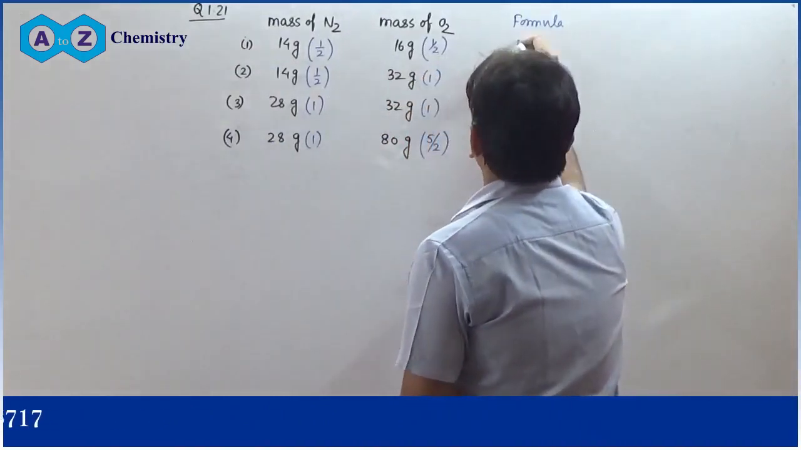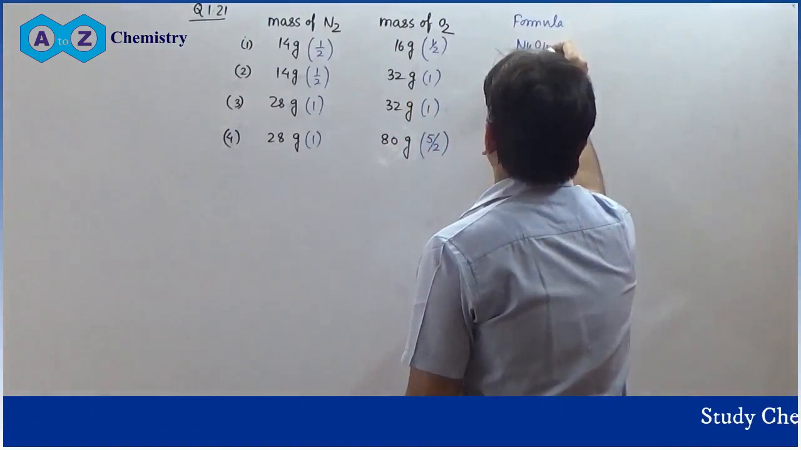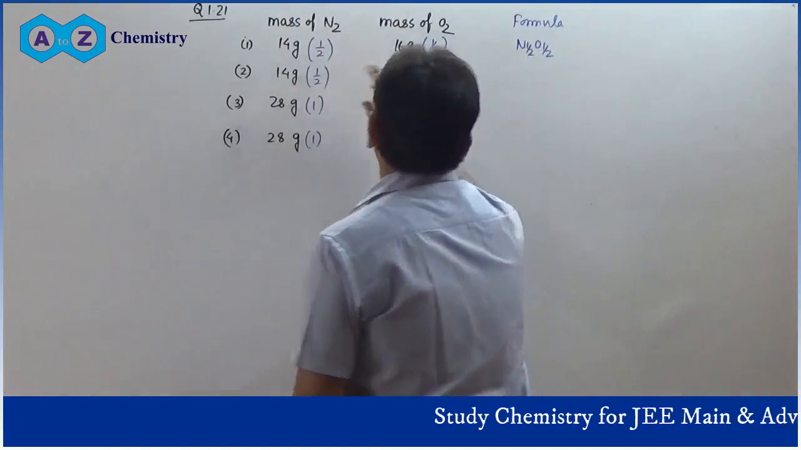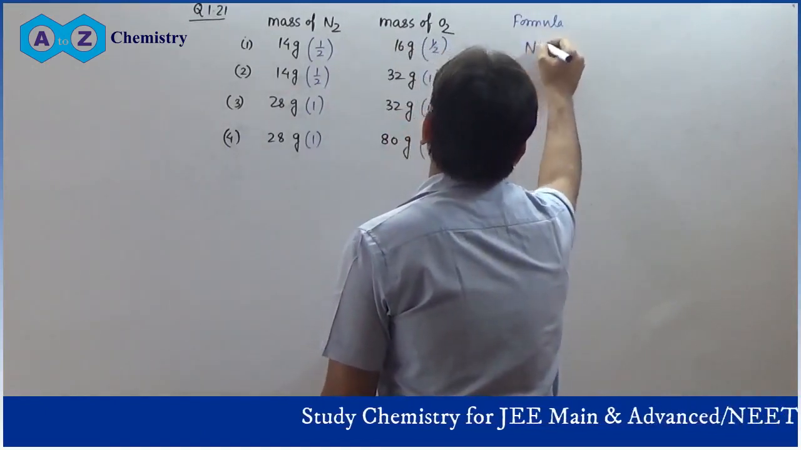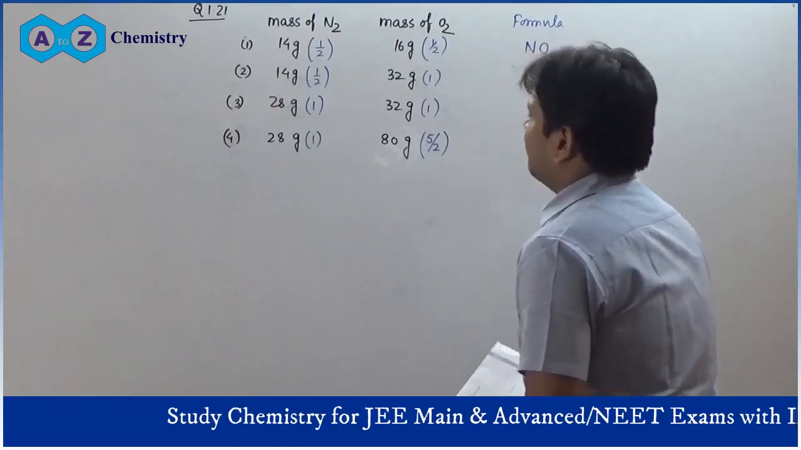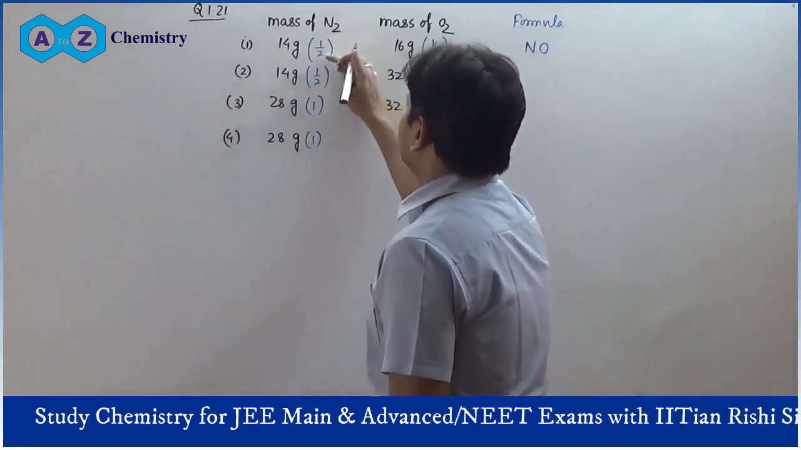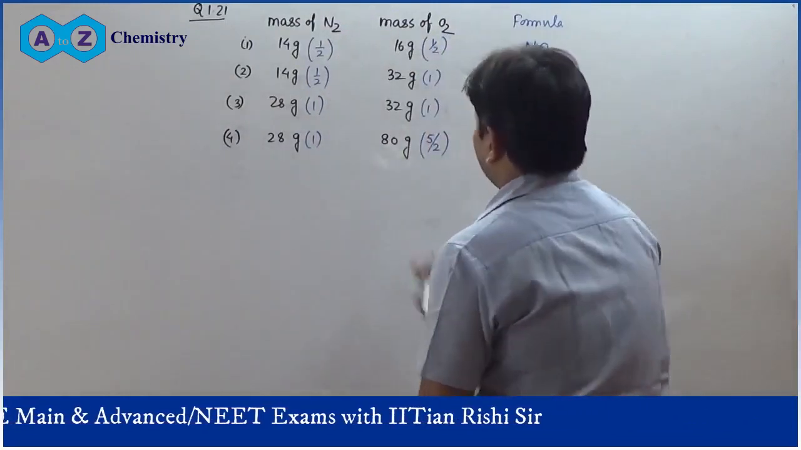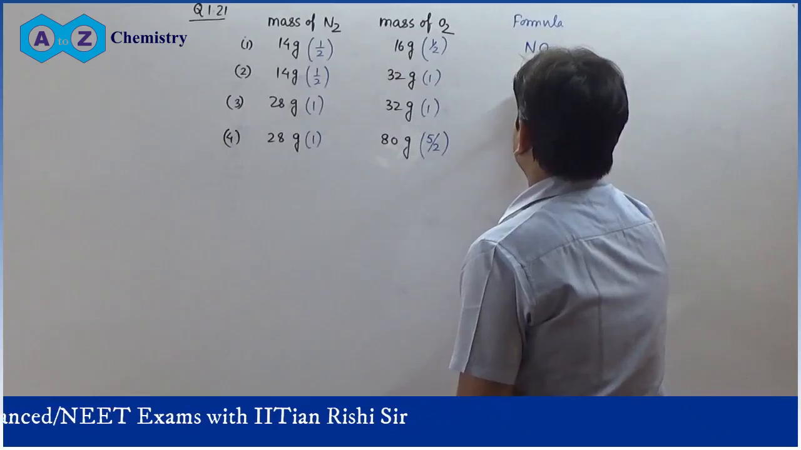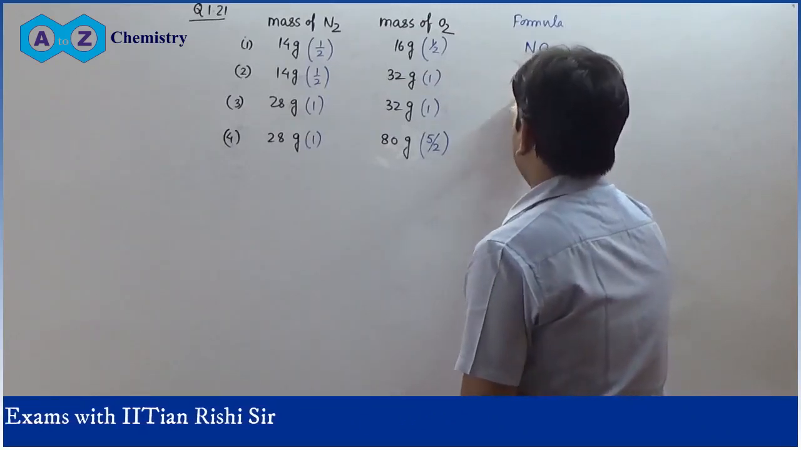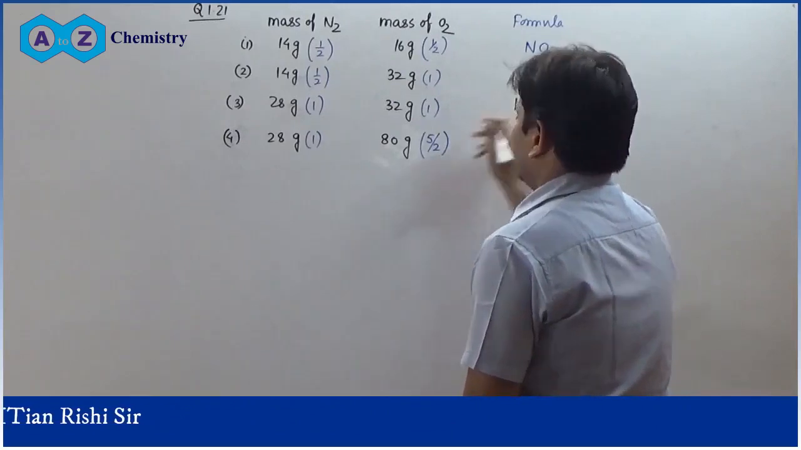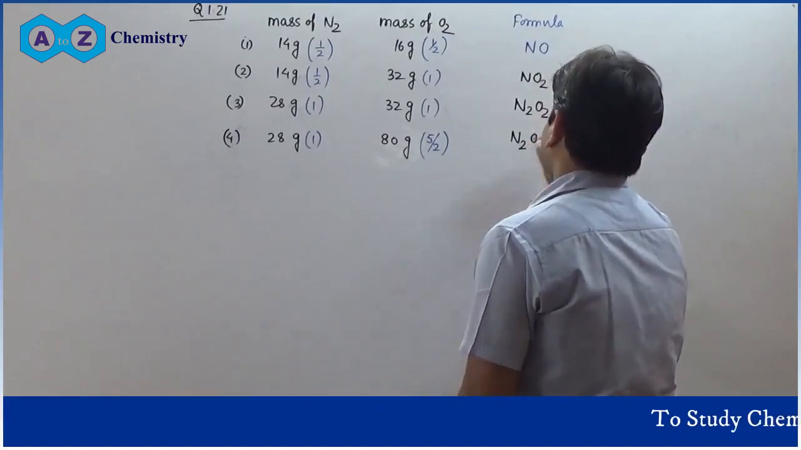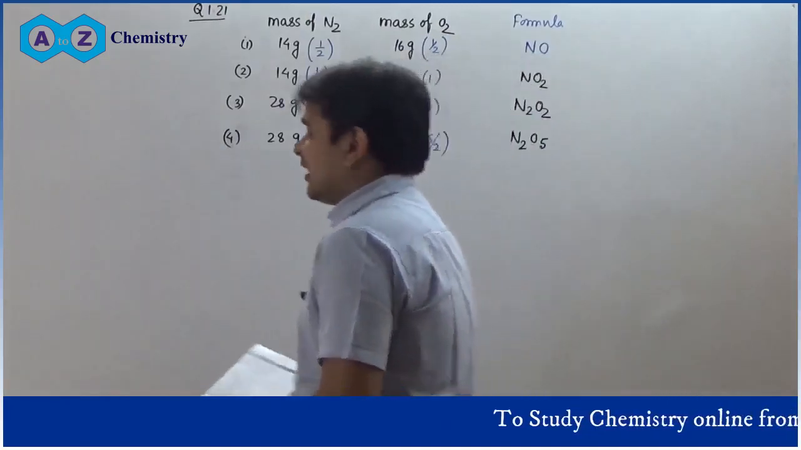So you can easily write the formula as N half O half, that will be equal to simply the mass of N2 half mole of N2. So the formula will be equal to simply NO, because mole of N2 is half, so mole of N is equal to 1, mole of O2 is half, mole of O will be equal to 1. Here we will have N2O, then NO2, here we will have N2O2, and here we will have N2O5. These are the formulas of the compounds that have been formed.